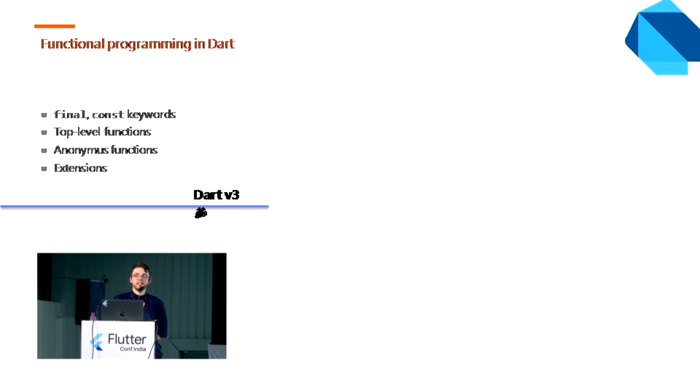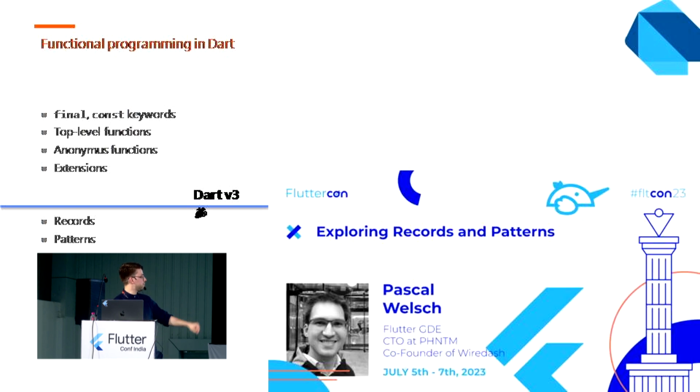This year was a huge milestone for the functional programming community in Dart, because Dart 3 brought us tons of long-awaited features which heavily support functional programming. First of all, we can talk about records and later patterns. We are not going really deeply into these examples. I heavily recommend you check Pascal Welsch's extremely useful and insightful session from FlutterCon Berlin. But let's take a look at the syntax, so we will understand the examples at the end of this talk.